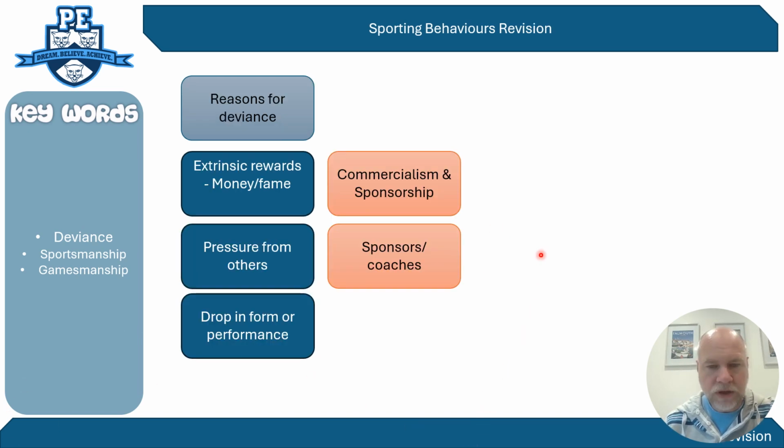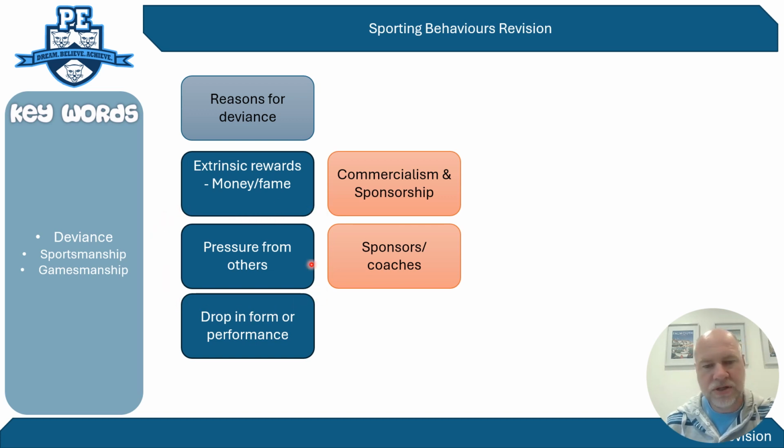So, reasons for someone becoming deviant, and this could be another fact in AO1 if it was a 9-mark question, or it could be just on its own, what are the reasons for deviancy. So we have essentially the extrinsic rewards. Extrinsic comes from external, so things like money and fame, prize money, things like that, reasons why someone might cheat.